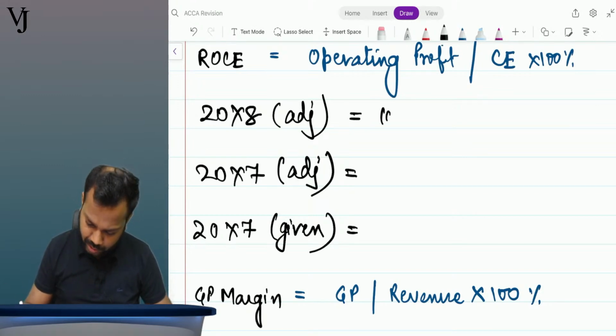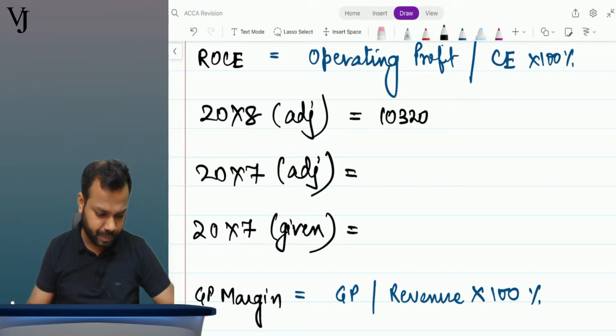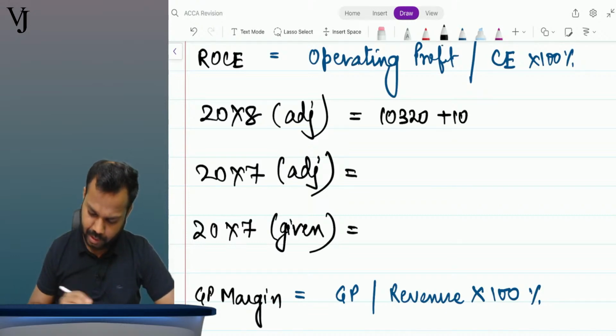So it will be 10320 plus 10. This will give me my PBIT.